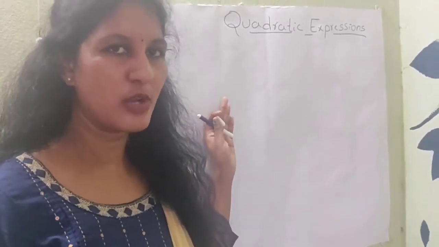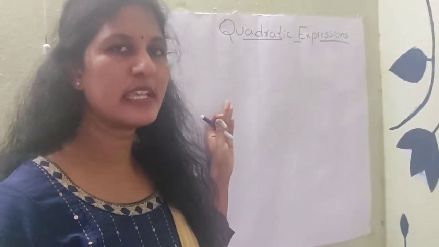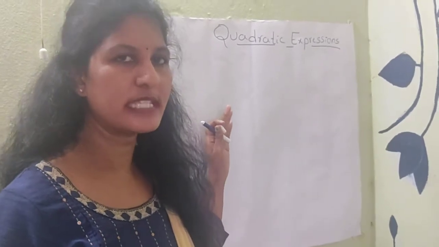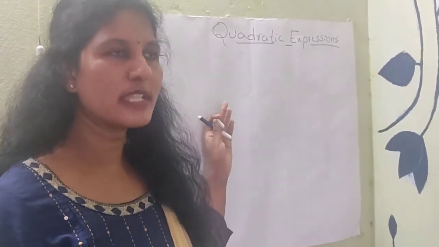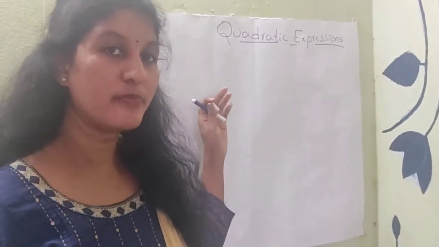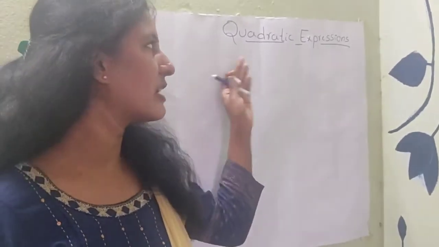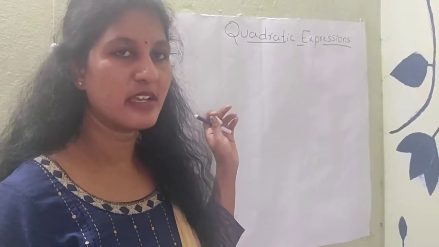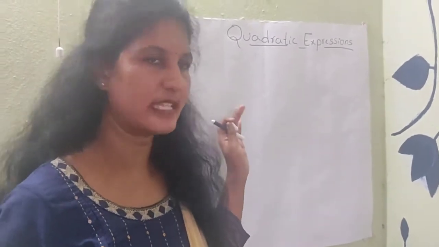What is meant by polynomial? A polynomial consists of both constants and variables. The combination of constants and variables is known as a polynomial. From that polynomial, we will get the quadratic expressions. How this is possible, I will explain.